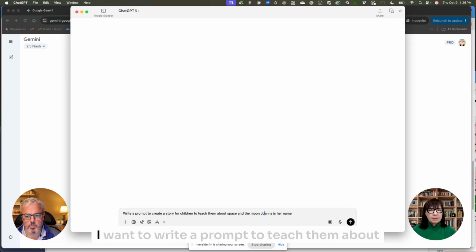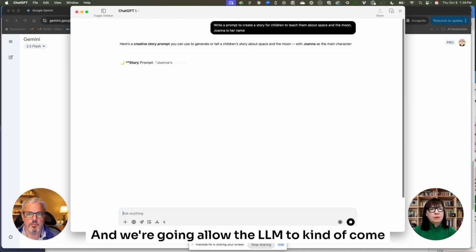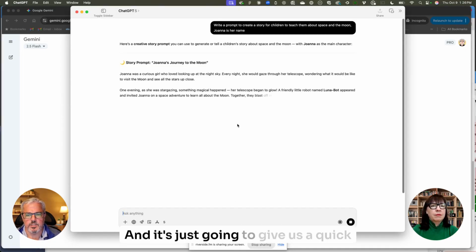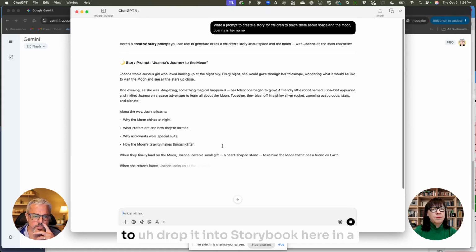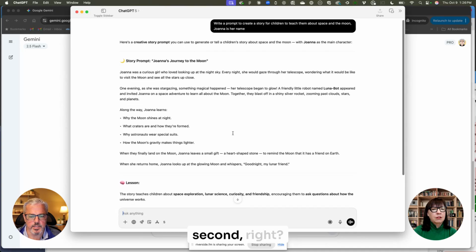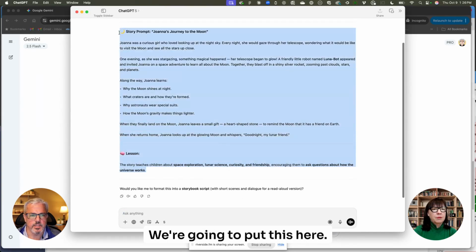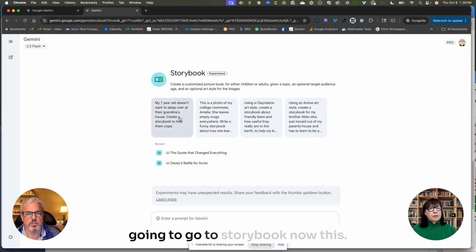I'm just putting this in there. I want to write a prompt about a child to teach them about space. Her name's Joanna, so we're going to put it in that simply. We're going to allow the LLM to come up with how we should talk about this, and it's just going to give us a quick prompt. We're going to take this and drop it into Storybook in a second. We're going to copy it, and then go to Storybook.